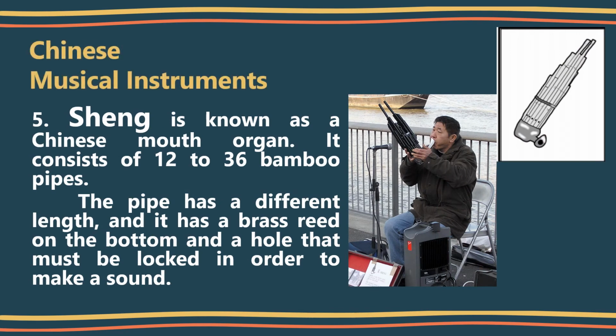Sheng. Sheng is known as a Chinese mouth organ. It consists of 12 to 36 bamboo pipes. The pipes have different lengths and each has a brass reed on the bottom and a hole that must be locked in order to make a sound.